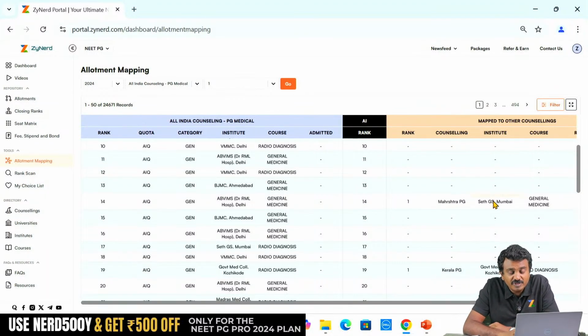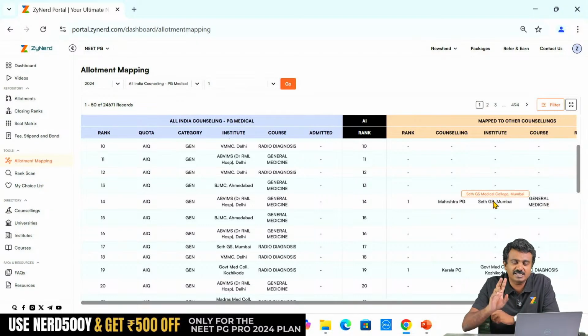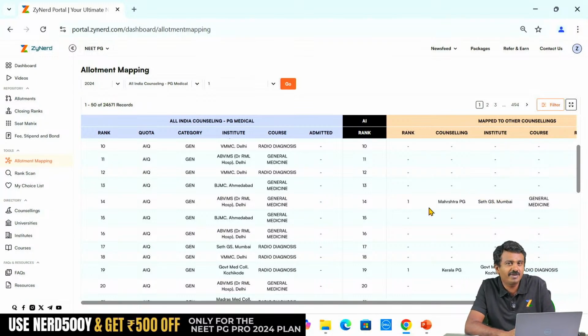So any one of these will definitely be a vacancy, because the candidate is allotted 2 seats. This is an obvious thing. The allotted 2 seats can join only 1 seat, and one of these will for sure be a vacancy. Will both be a vacancy? Nobody does that, so it will not be so.